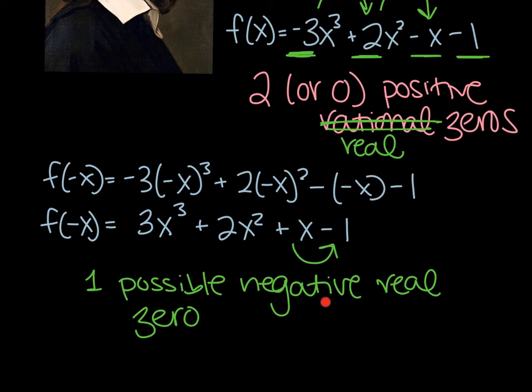I know that there might be a negative value, but there's only one. There's not going to be more than one. So if I found a negative value using synthetic division, I got a remainder of 0, then I don't need to test any more negative values because according to the rule of signs, there's only one possible. So this makes our life a lot easier, especially when we have 24 possible zeros that were given to us from the rational roots theorem.